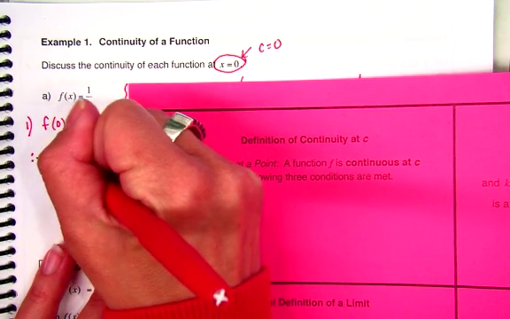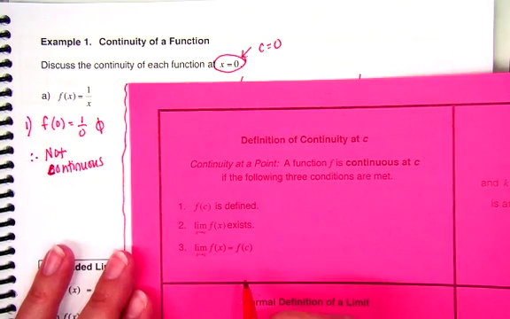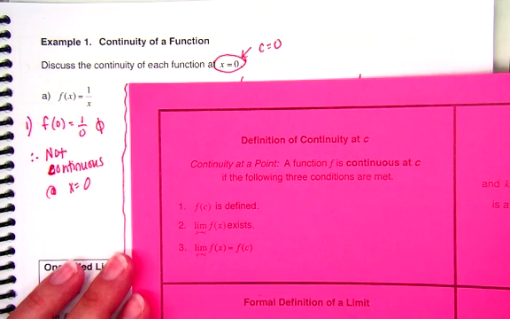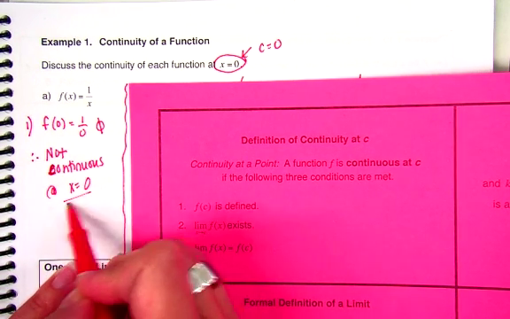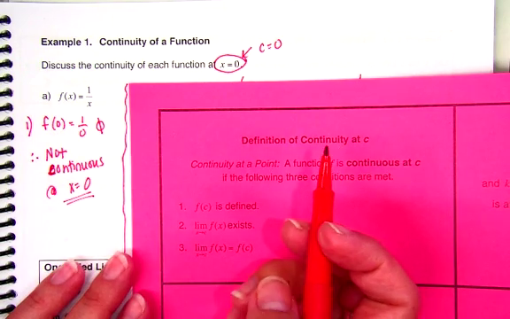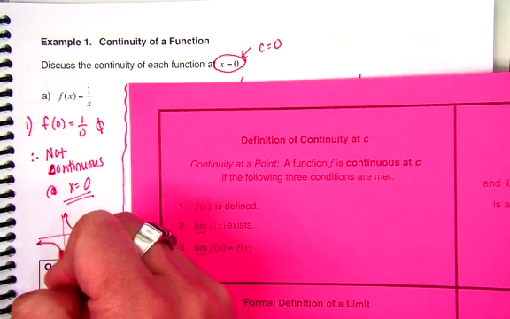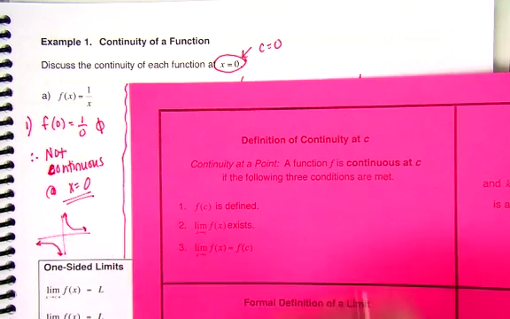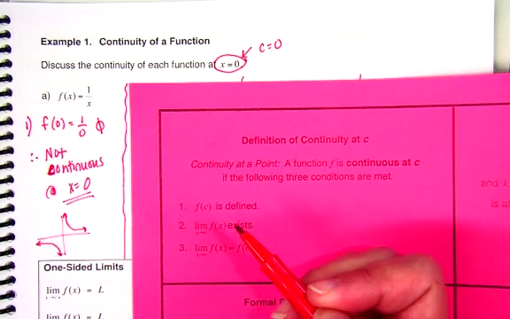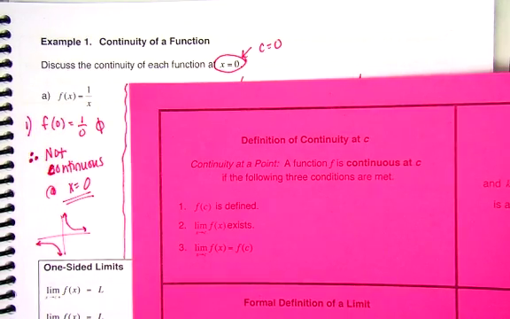So if one doesn't work? If one doesn't work, you're done. You do not have to keep going through all three. So not continuous at x equals 0. It's continuous other places, so you do want to clarify where you're talking about, because at x equals 0, it's not continuous. If you think of the graph of this function, it's got an asymptote there, right? This is our reciprocal function. We've got an asymptote at 0, so obviously it's not continuous there. That's a big old break in my graph. Are those 3 dots? Therefore. That's all it means. You'll get used to it. It's a nice little higher level math term.